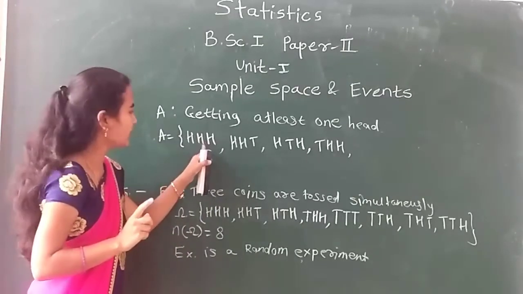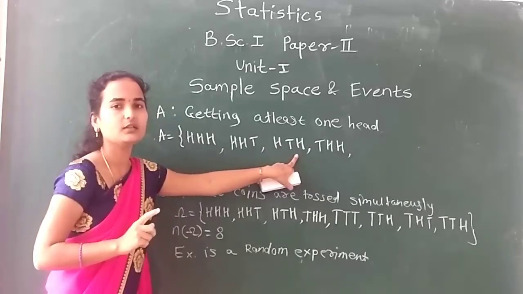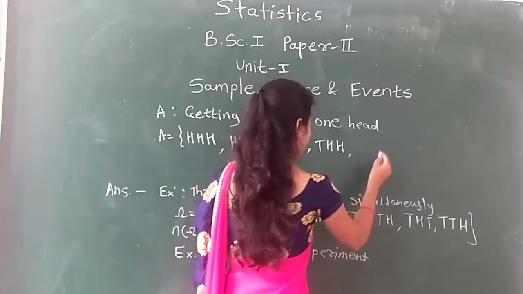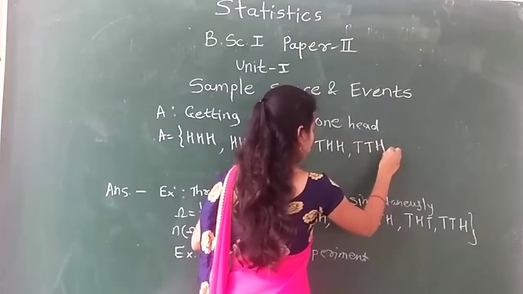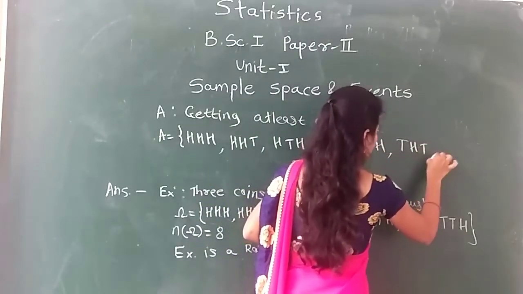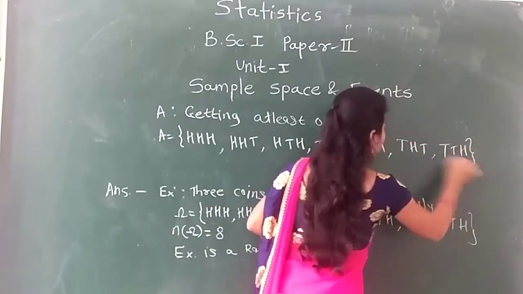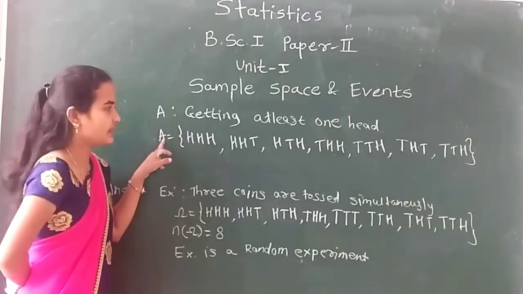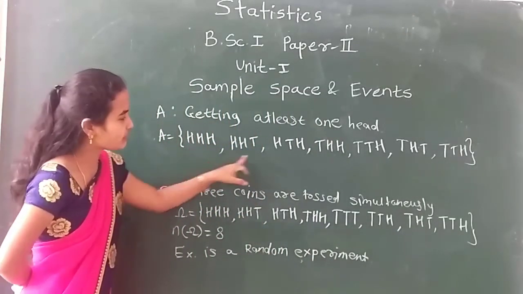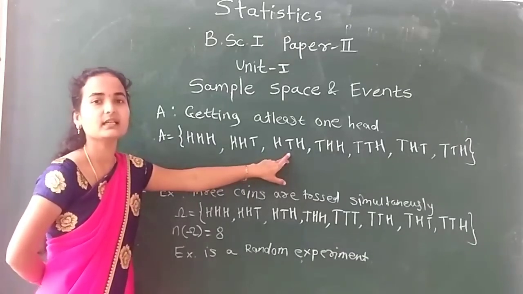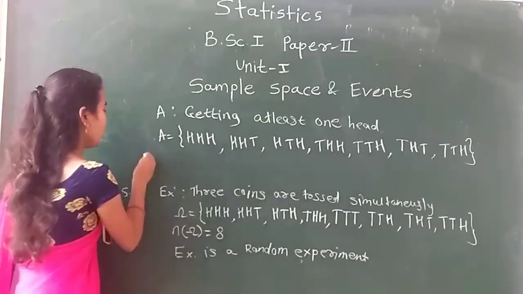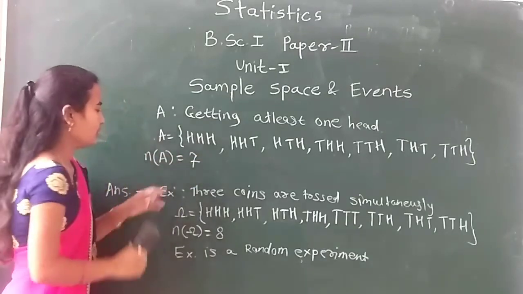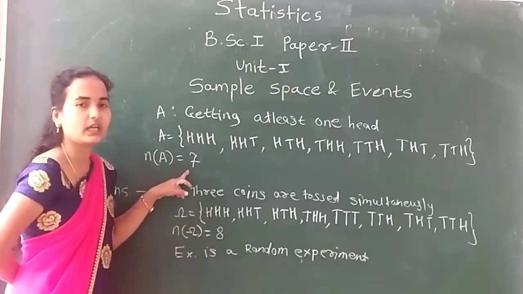At least one head must be included in all of them. This is the set of values of event A. So how many values are there? These are exactly 7 values. So n of A is equal to 7. Does A consist of more than one element?